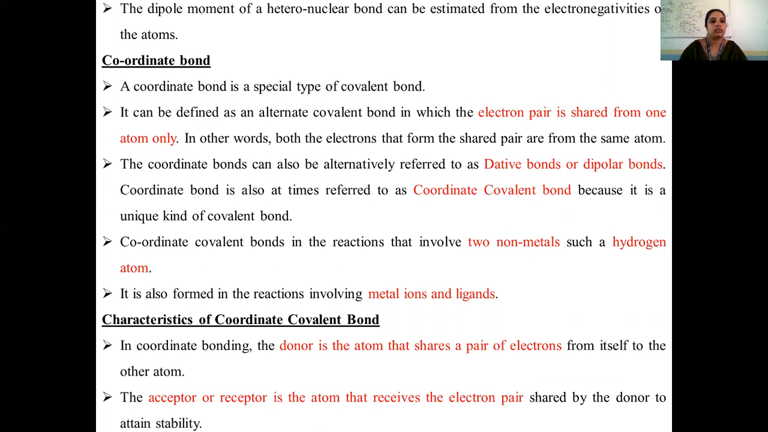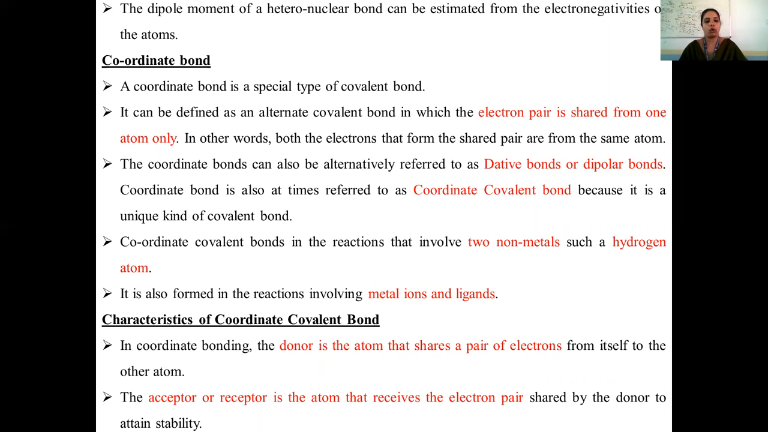So let's talk about coordinate bond. Coordinate bond also is one of the types of covalent bond, but here instead of mutual sharing of electrons, the electron pair is shared but only from one atom. So only one atom actually shares the electron and it forms the covalent bond. This coordinate bond is also called a dative bond or dipolar bond, and this is also little strong, and this bond is formed between non-metals such as hydrogen atom and the ligand. So the ligand can be anything that can interact with the metal ion so that the coordinate bond is formed.